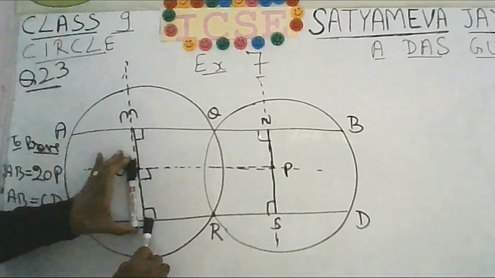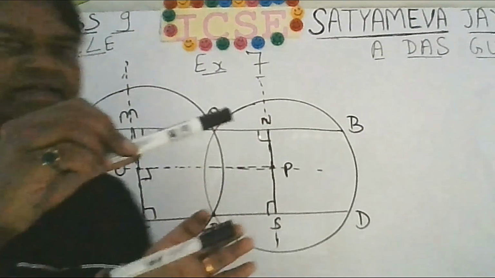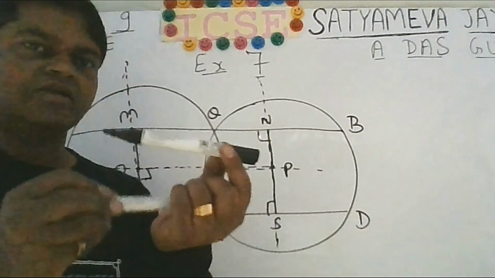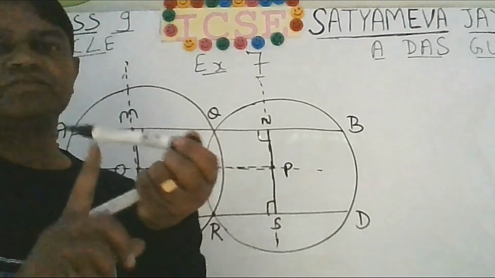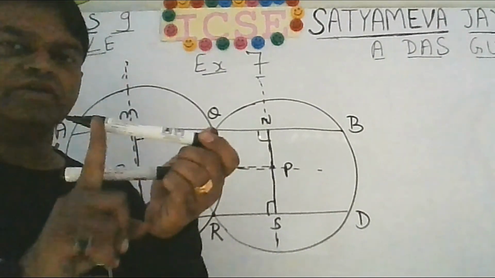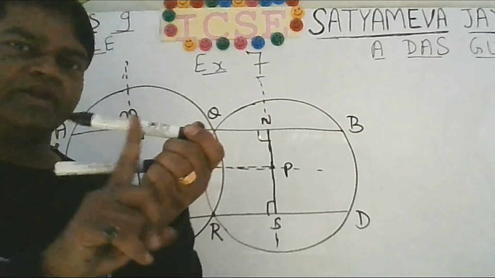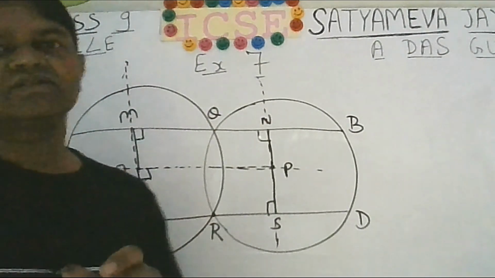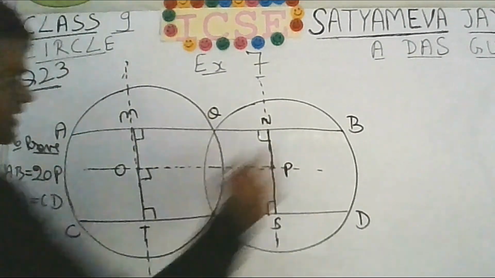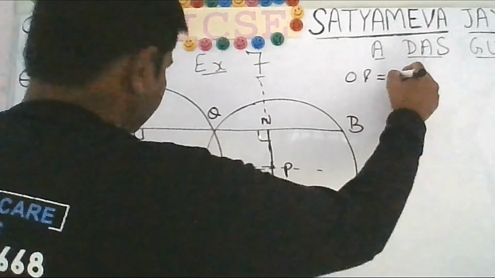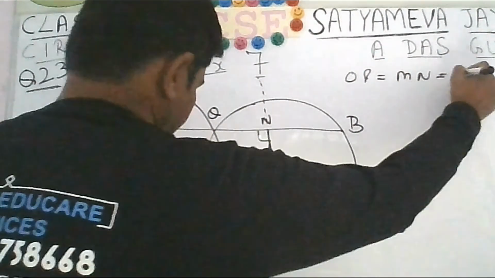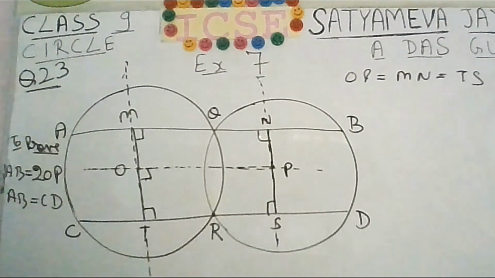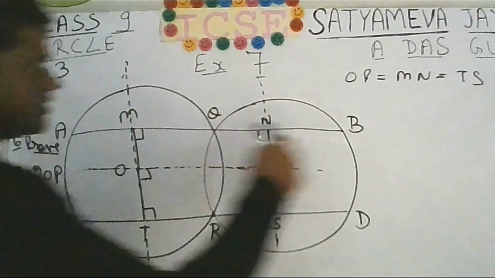This angle is also 90 degree. Between two parallel lines, it doesn't matter how many transversal you draw, their intercept will always be equal. If these two are parallel lines, you can draw how many lines you draw, 1, 2, 3, 4, 5, 6, doesn't matter, the length will always be same. That means we want to say that net conclusion is that OP will be equal to MN will be equal to ST. Now what is MN?